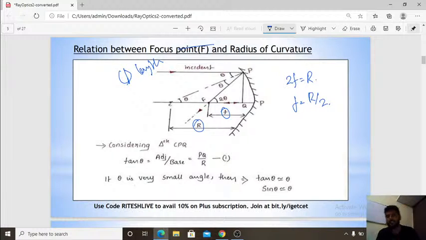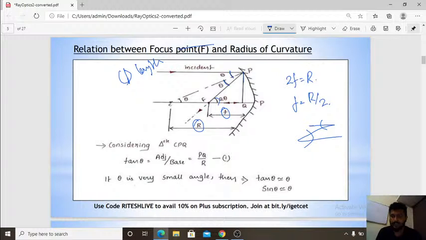Directly I can't say it, but I have to prove it. So let me prove it considering a triangle. We have two right angle triangles here. You need to write the figure first. I have given everything, the information regarding theta incident angle, theta reflected angle. This is 2 theta. Why? Because alternate angle, right?